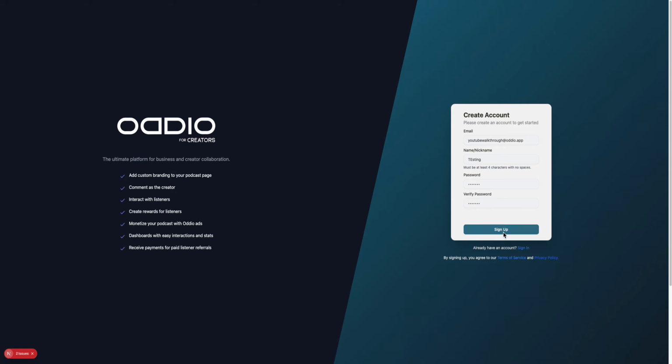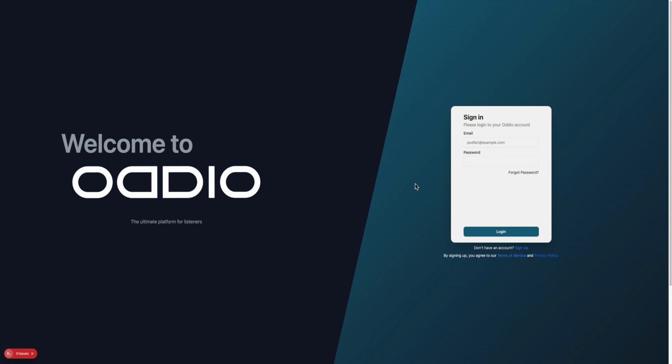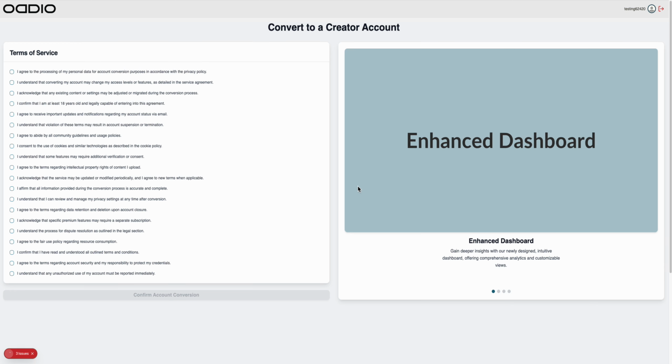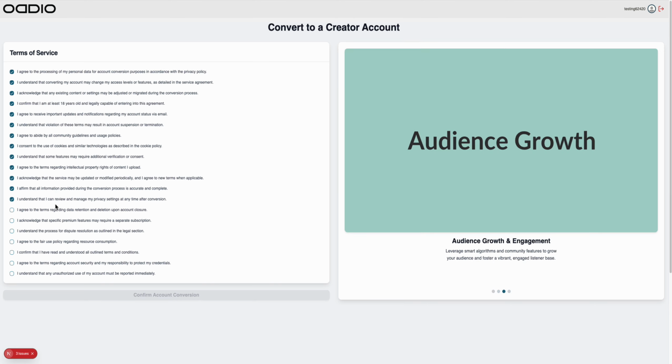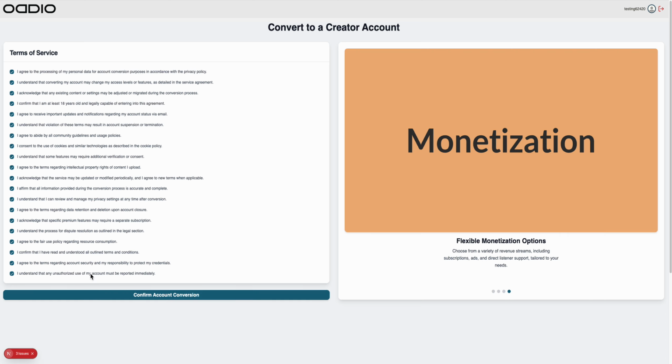Password. So let's sign up. Let's create an account. Little graphical issue there. Need to set the loading screen. Okay. Terms and services. So basic dashboard. Let's just accept these so we can move on. So currently when somebody signs up for an account, their account is initially marked as a listener for authorization issues and questions. And then here they can convert their account from a listener to a creator.